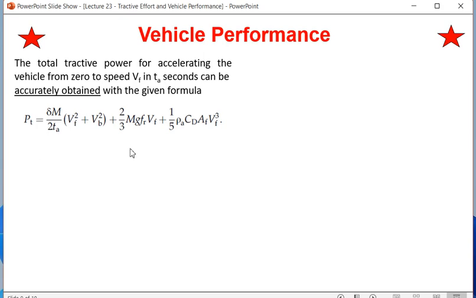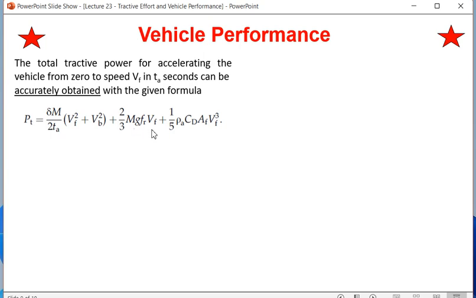So this is one thing you have to observe, that is the correct equation of PT, that is actual tractive power. It is whatever power is needed for generating the acceleration, plus whatever power has to be overcome, which is nothing but the rolling resistance power and aerodynamic drag power. And here another thing you can check: whenever you are talking about rolling resistance in the case of an IC engine based vehicle, it was mgfr/vf.